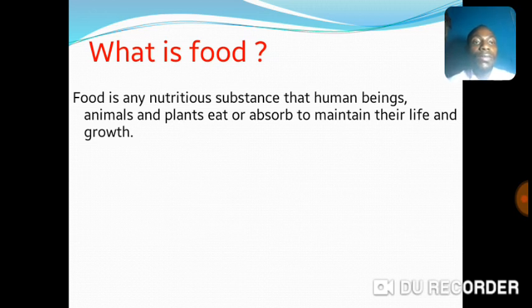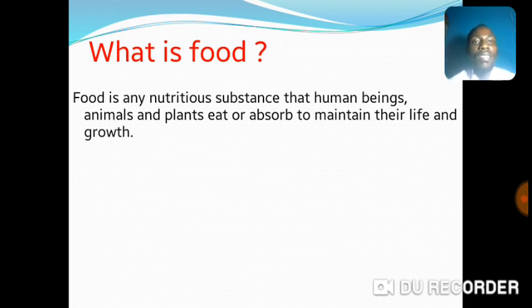Now, I would like you to look at the meaning very well once again. Now let's read for the last time. What is food? Food is any nutritious substance that human beings, animals, and plants eat or absorb to maintain their life and growth.